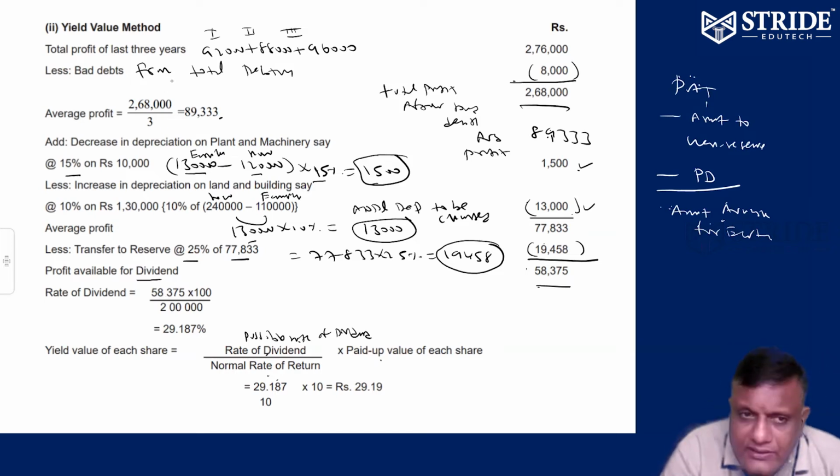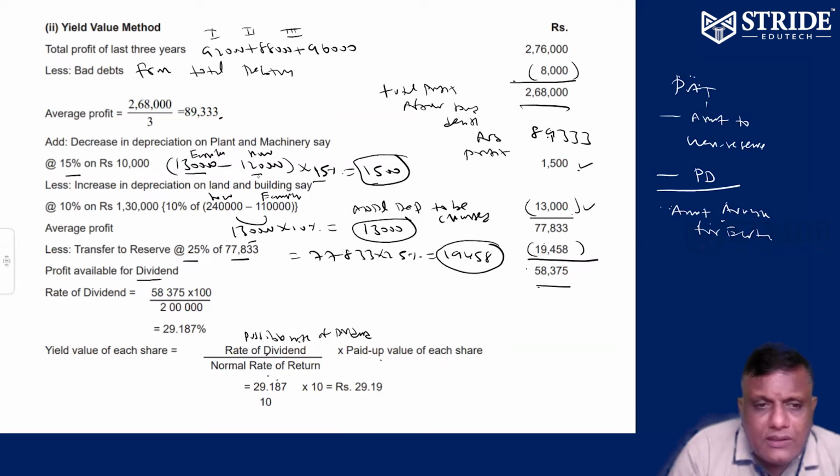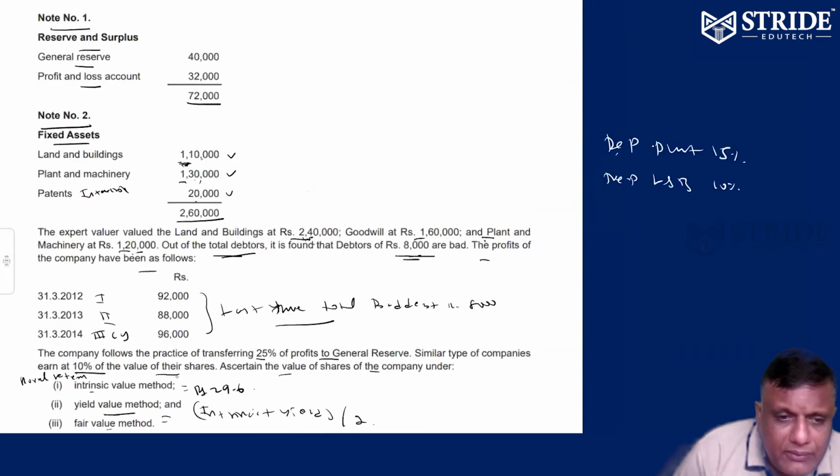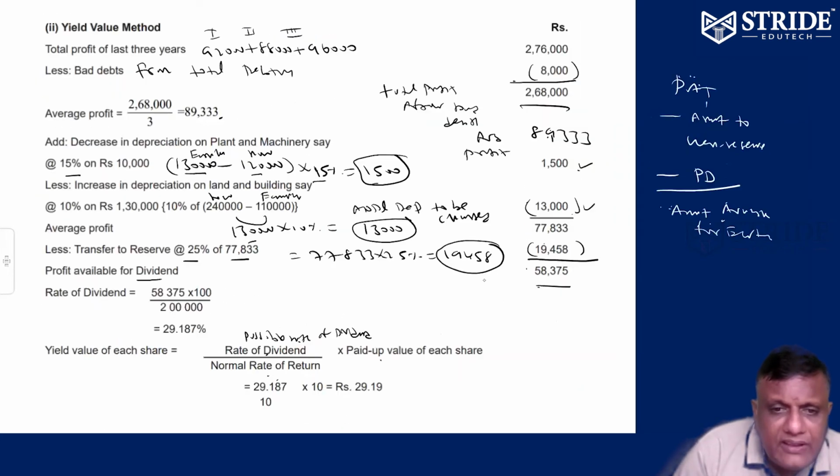So bad debts adjusted. Plant and machinery decreased value, whose depreciation added. Land and buildings increased value, whose depreciation subtracted. From the average profit I adjusted the value, 77,833. So 25% of the profit after adjustments will be transferred to general reserve. So balance 50,375. Can you find the possible rate of dividend? That is equal to 50,375.